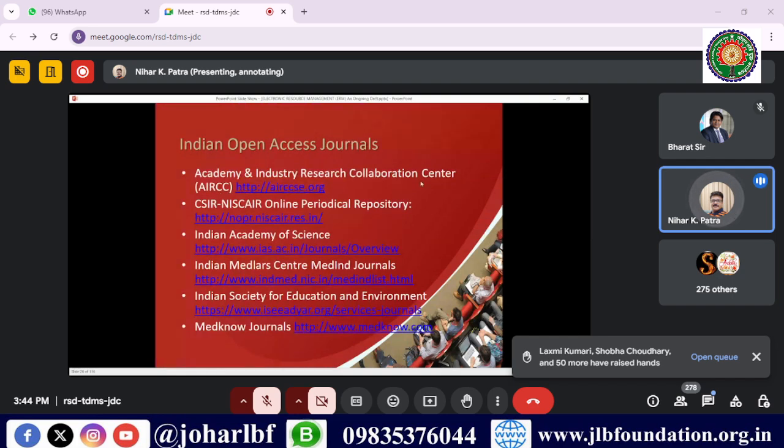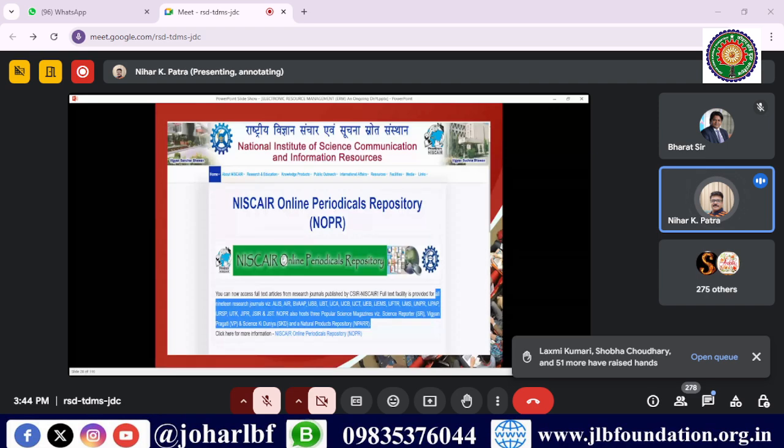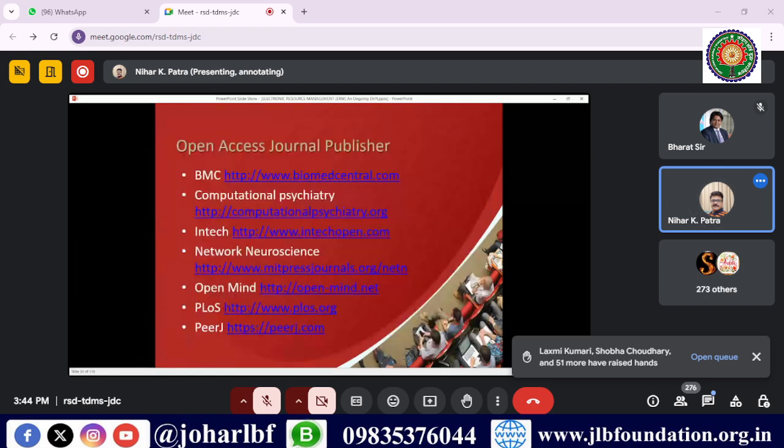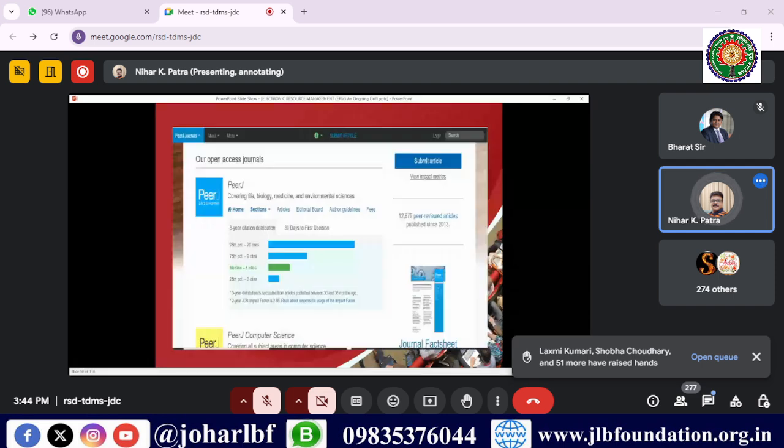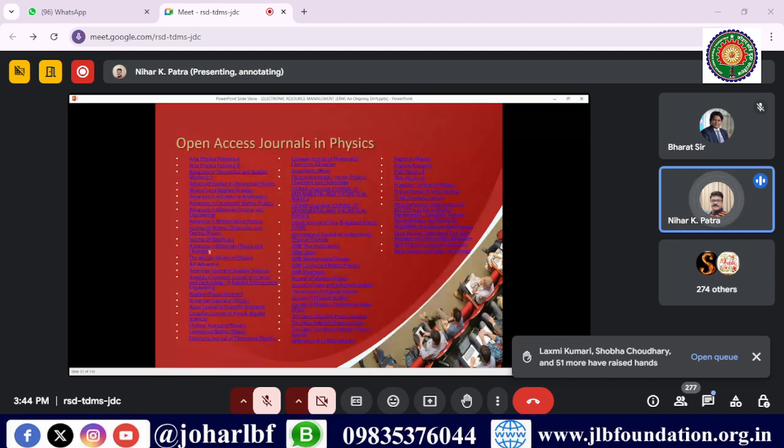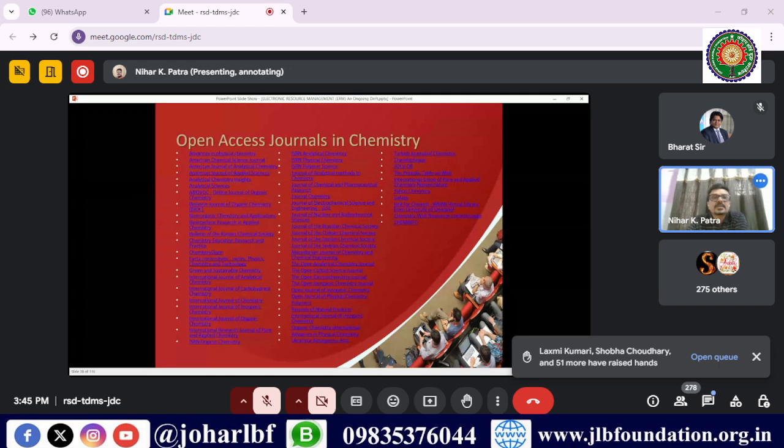These are the academic and industry research collaborations: CSIR, NISCAIR Online, Indian Academy of Science, Indian Medlars, Indian Society of Education and Environment, Medknow journals. These are the screenshots of those journals. Open access journal publishers are like this. There are lists of millions, crores of journals. So for my organization, I have created a list of open access journals in physics. These are the lists of journals that faculty members and students are using.